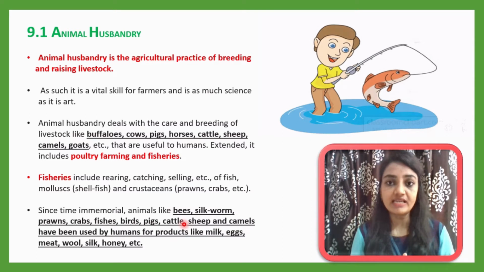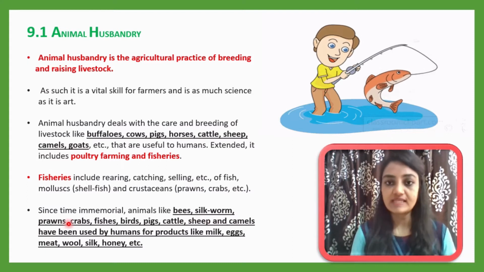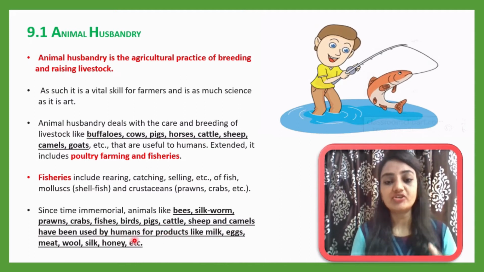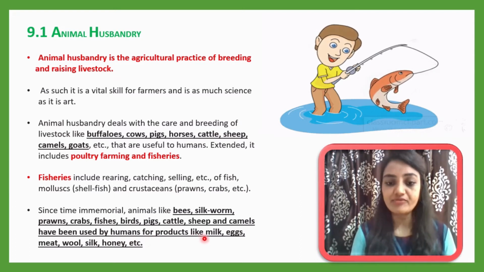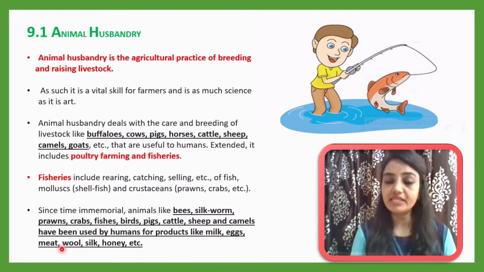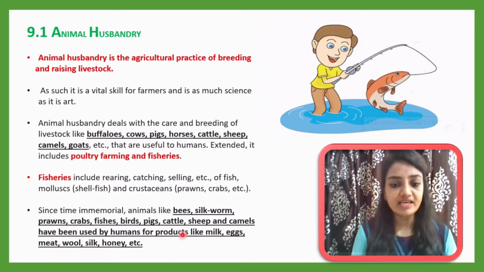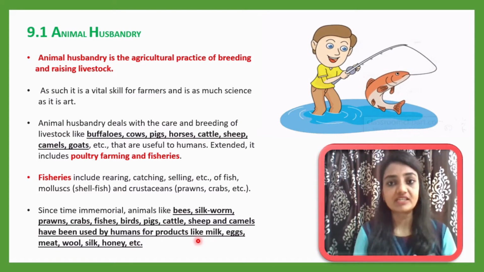Directly or indirectly, we depend on animals or their products like bees, silkworm, prawns, crabs, fisheries, birds, pigs, cattle, sheep, camel, which have been used by humans for products. These products may include milk, eggs, meat, wool, silk, honey. We use these products in our daily life, and we get all of them from such animals.